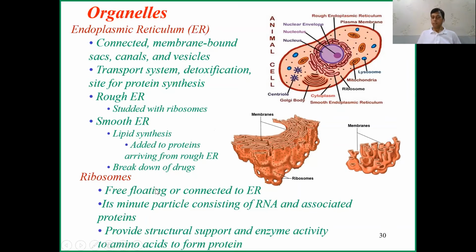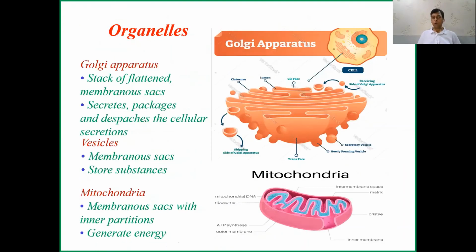And ribosomes, they are sometimes connected with the endoplasmic reticulum, or they are sometimes free floating, and they are minute particles, and they provide structure and enzyme activity to amino acids to form proteins. They work as a messenger also. Then the Golgi apparatus, the flat sac-like membrane. This also secretes, packages, and dispatches the cellular secretions. So they work like movers and packers, packing and dispatching things.